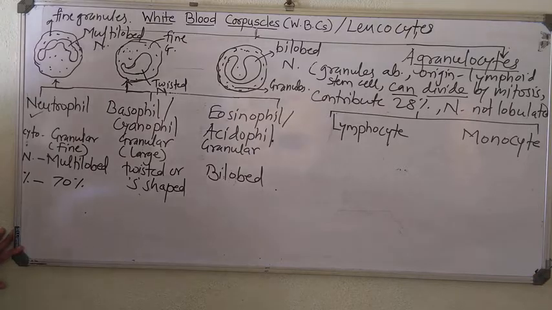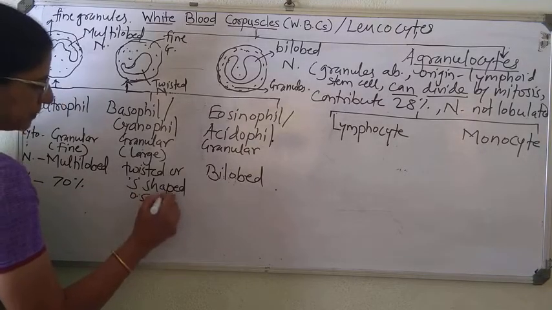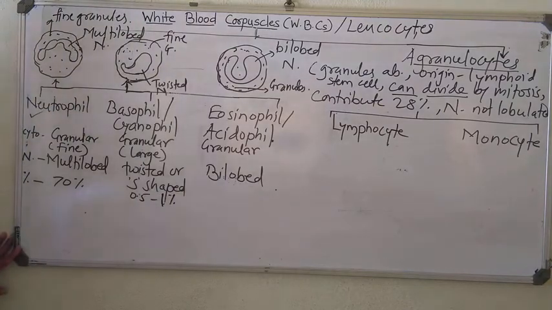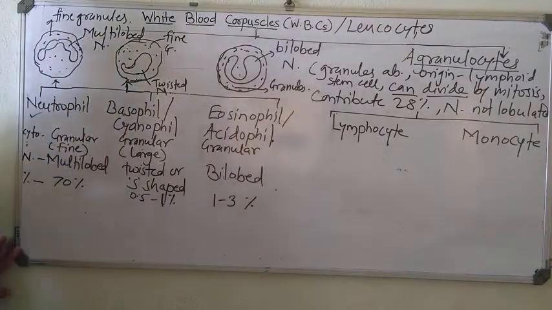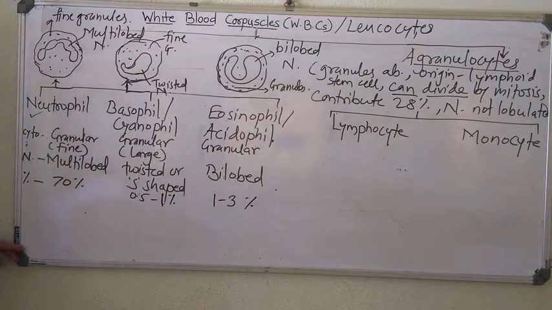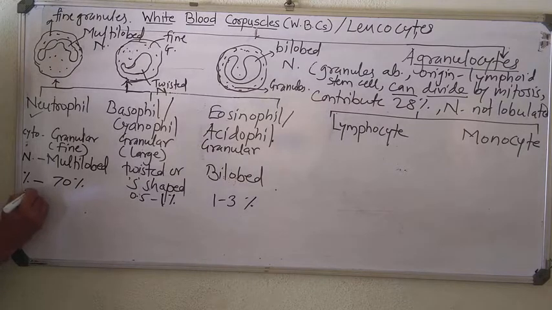Basophils contribute 0.5 to 1% only. And acidophils or eosinophils contribute only 1 to 3%. So that is the contribution of neutrophil, basophil and eosinophil among the total percentage of leukocytes. Then we will go to the functions.